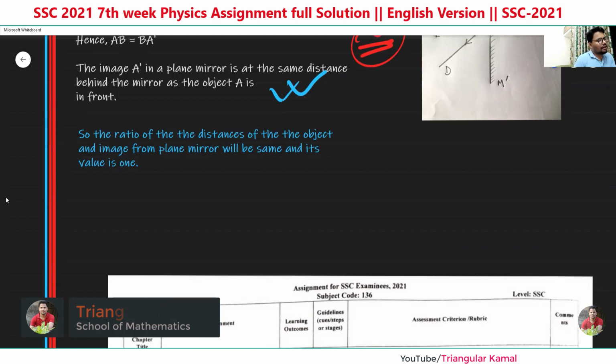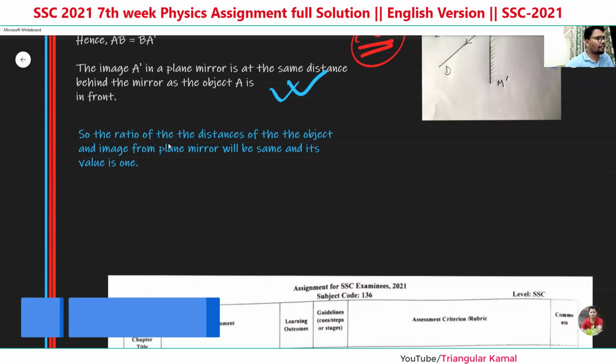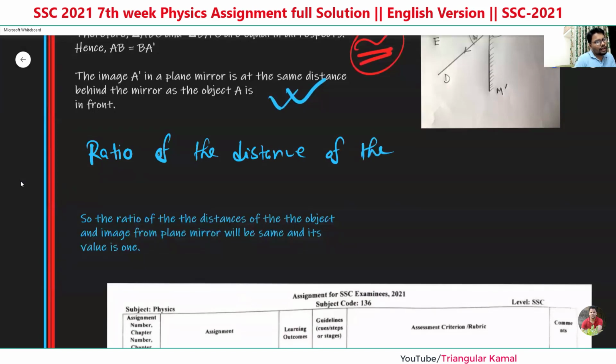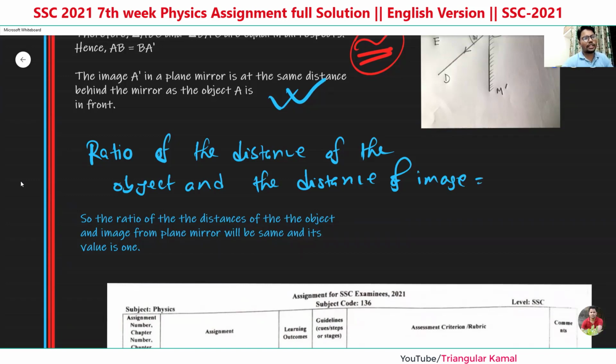Before writing this line, we have to write here: the ratio of the distance of the object and the distance of the image is equal to their ratio.